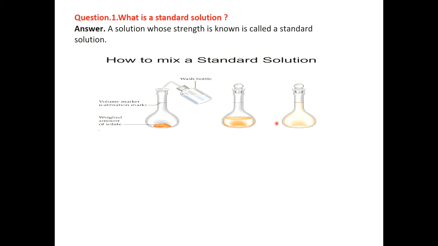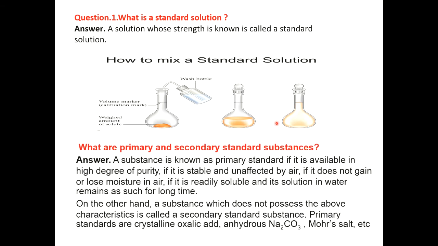What is the difference between primary and secondary? A primary standard substance is available in a high degree of purity. It is stable and unaffected by air. It does not gain or lose moisture in air. That means this substance is ideal, it's readily soluble, and its solution in water remains as such for a long time. For example, take NaOH.